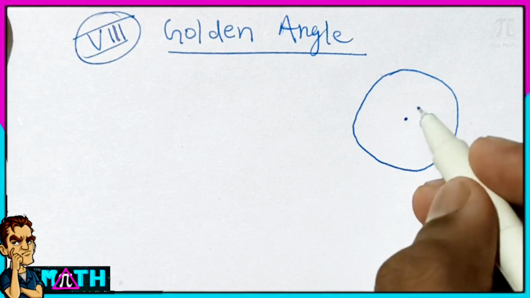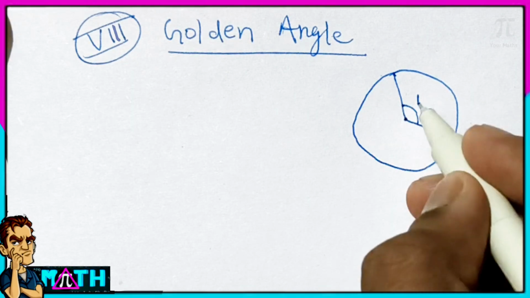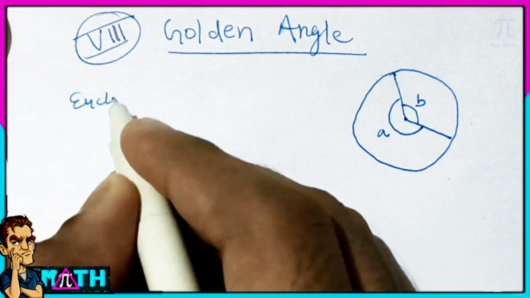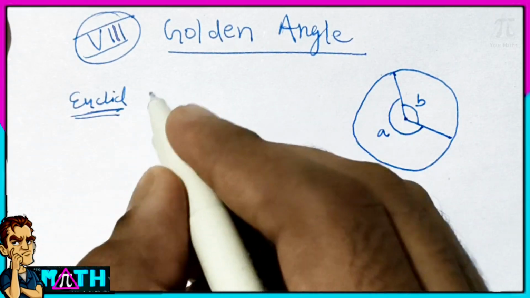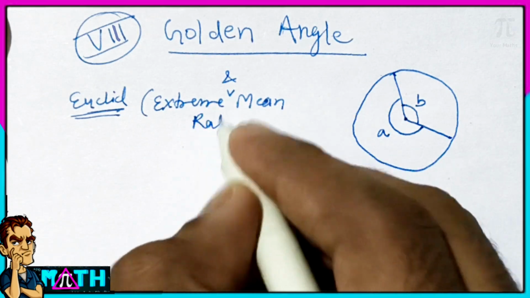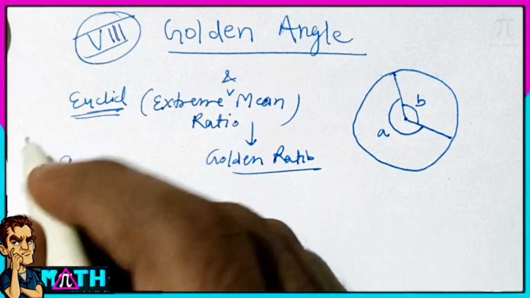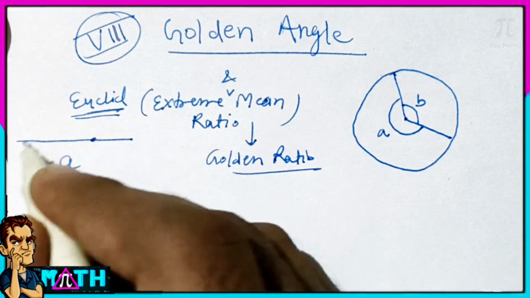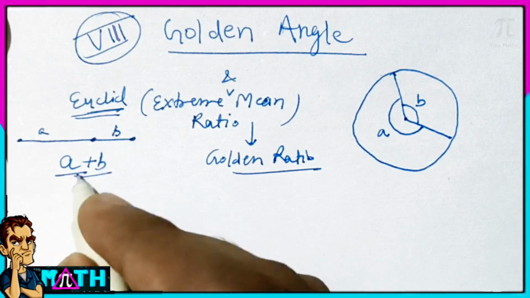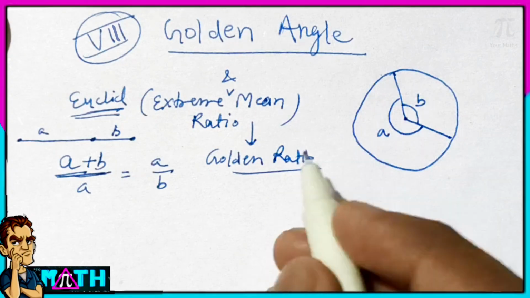This is the whole 360 degrees, and now you draw two lines, making two sectors, and let's say these are A and B. And you know Euclid has given the extreme and mean ratio, and I have told you how this ratio was converted into the golden ratio. The extreme and mean ratio is what I told you in the first lecture of this video series, that (A plus B) by A is equal to A by B, in which A is greater than B.